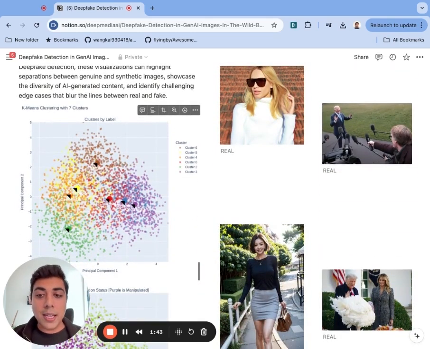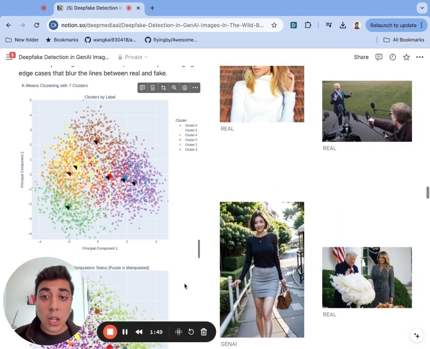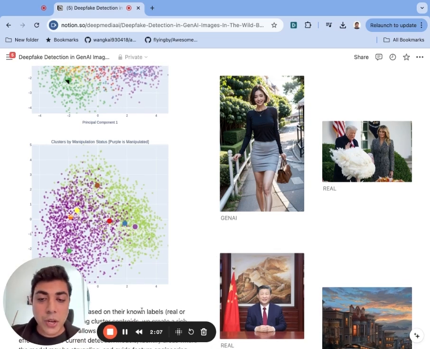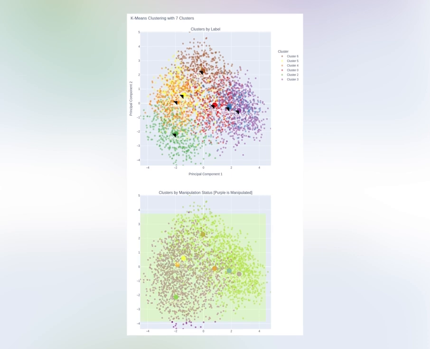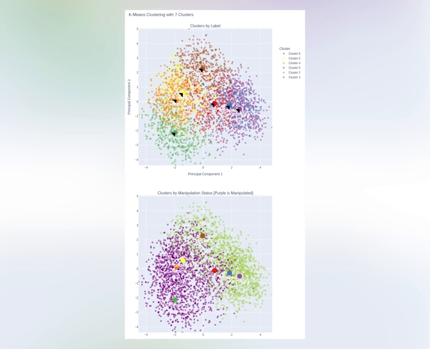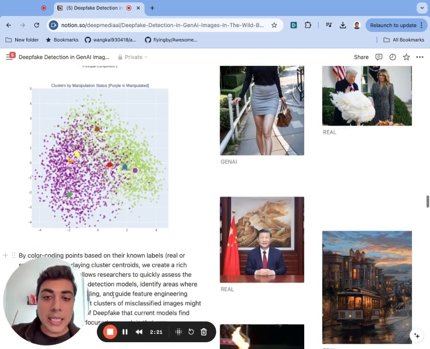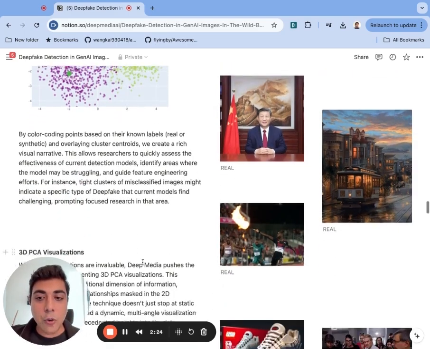And we could also visualize this embedding space using this PCA visualization of the embedding values themselves, along with where the cluster centers are located. And adding the label of real or manipulated helps us see that the CLIP embedding space itself can act as a somewhat useful understanding of what is real and what is generative AI. However, a large percentage of this, what appears to be around 20 to 30% of the images, hover right here in this middle space, which to us suggests that determining the validity of an image based on the CLIP embedding alone would not be a robust and effective way to determine at scale whether something's generative AI or not.